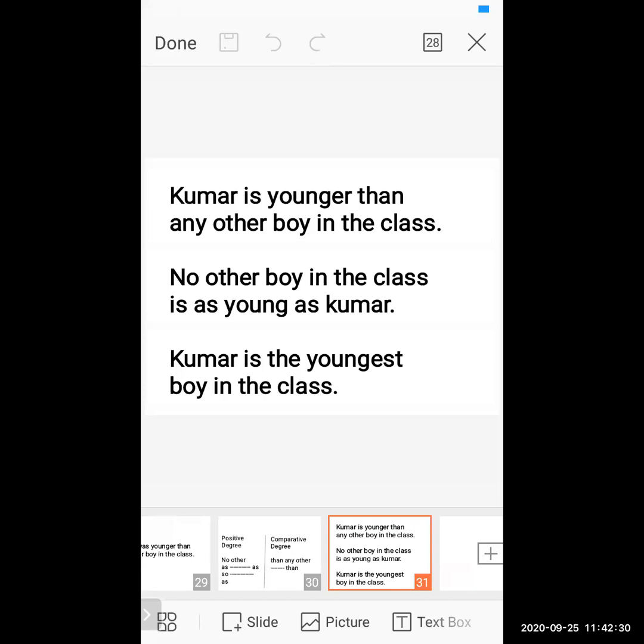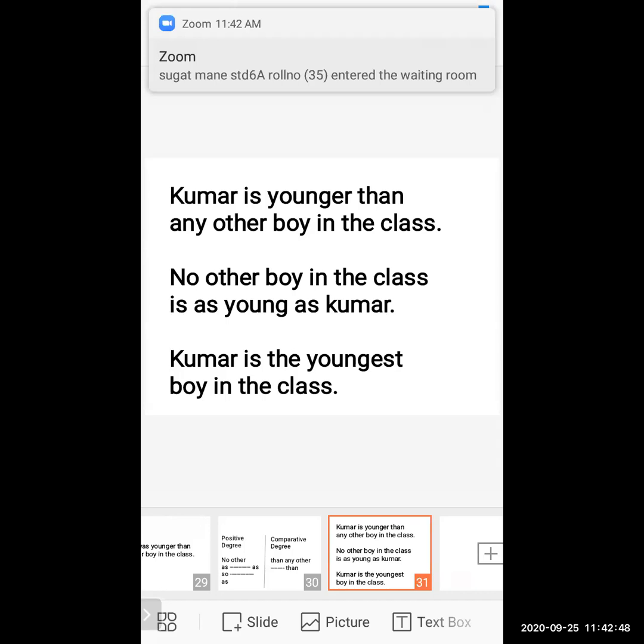The rules and basic concepts you have to keep in your mind, and then do the sentence formation, changing the degree of comparison. Easily you can do it, just keeping in your mind the basic rules. That's it. Okay.